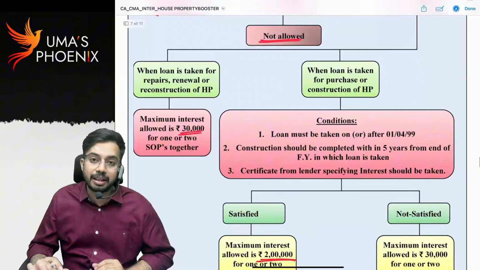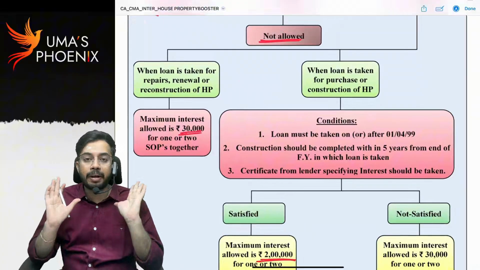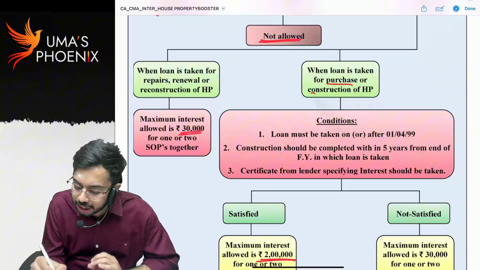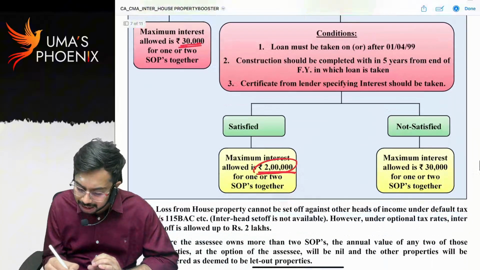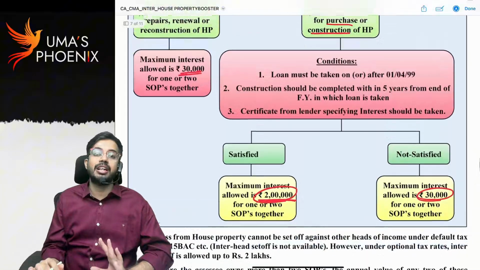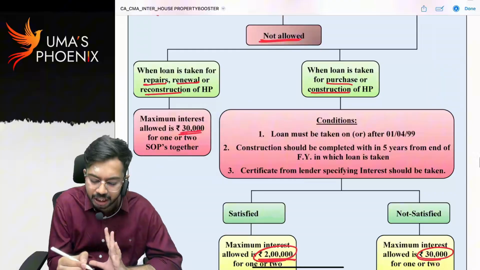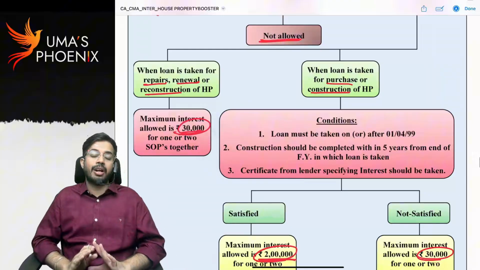What do you mean by this, sir? For self-occupied property, if loan is taken for purchase or construction, then 2 lakhs or 30,000 is allowed as deduction. If loan is taken for repairs, renewal, reconstruction, then maximum 30,000 is allowed as deduction.